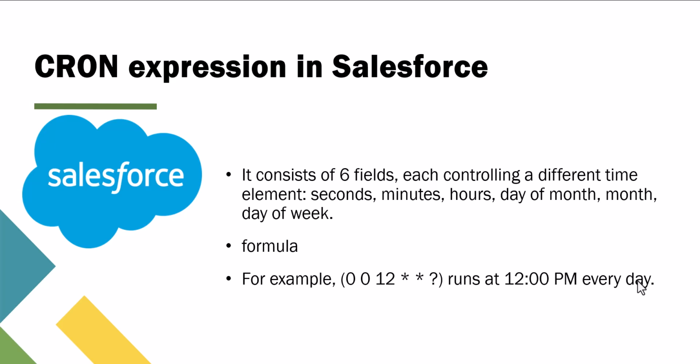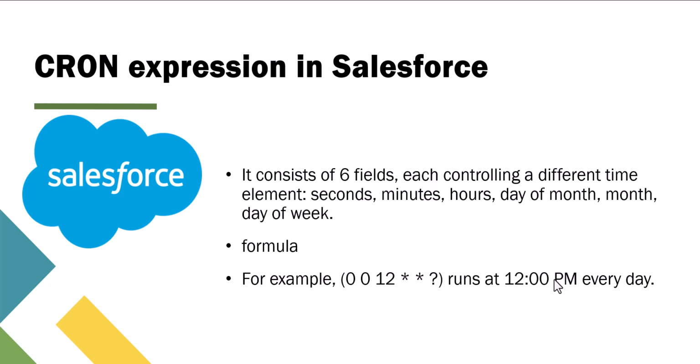You might get confused at first, but let's go through each part. In the example, the first value represents the seconds, 0 to 59, the second value represents minutes, and the third value represents the hours. Here we have taken the value of hours as 12, so that's why it will schedule at 12 p.m.